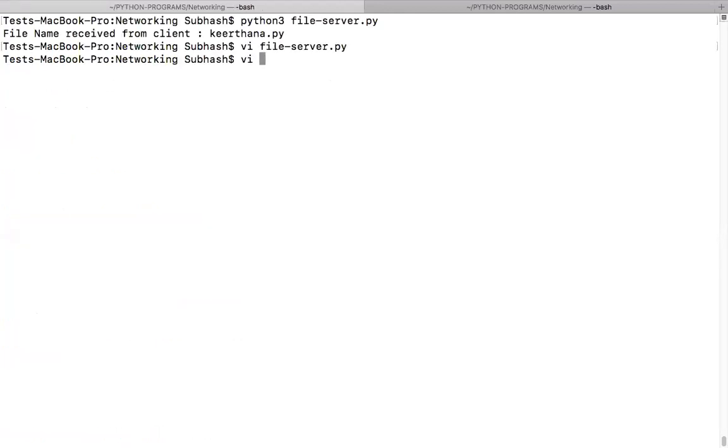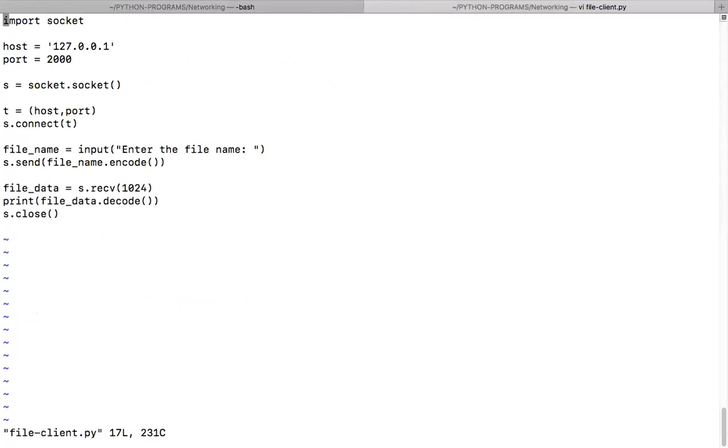So what is happening on the client side? Same, it is creating a socket. By default it is a TCP socket. I am trying to connect to it. I connected, and then it asks for input from the user using the input function. I send that file name to the server, receive the data from the server using receive, decode it, and print the content of the file. That's all. Simple one.